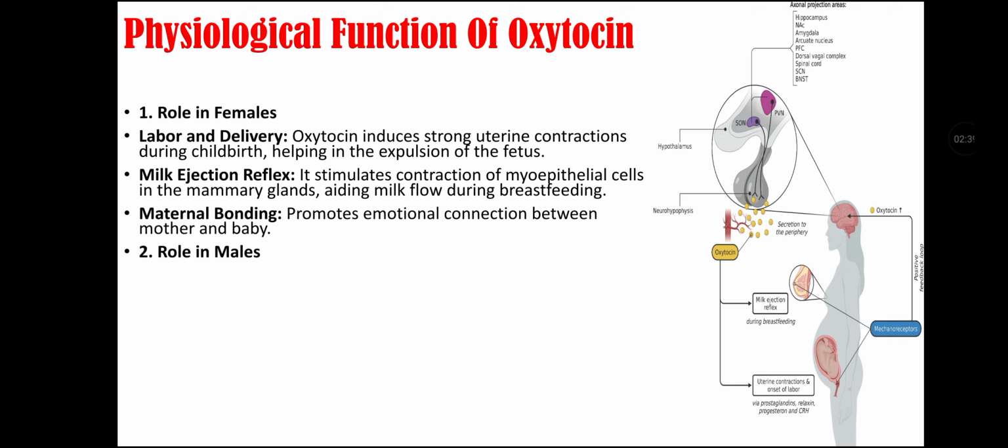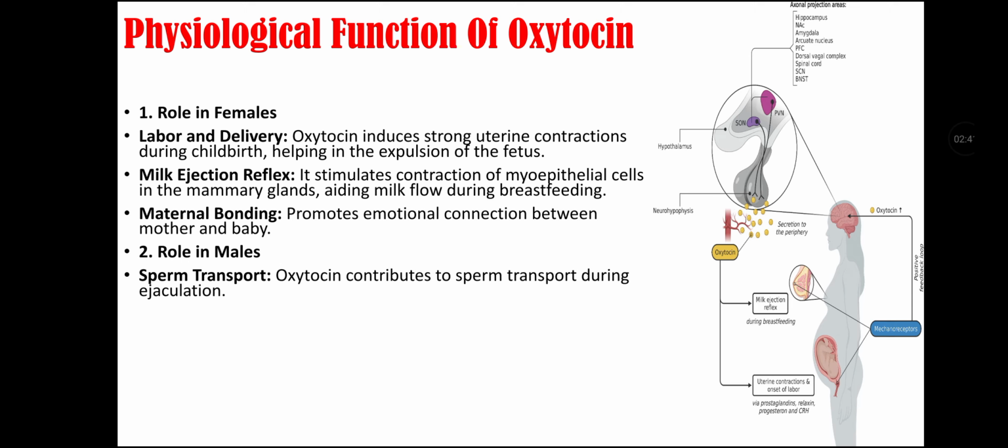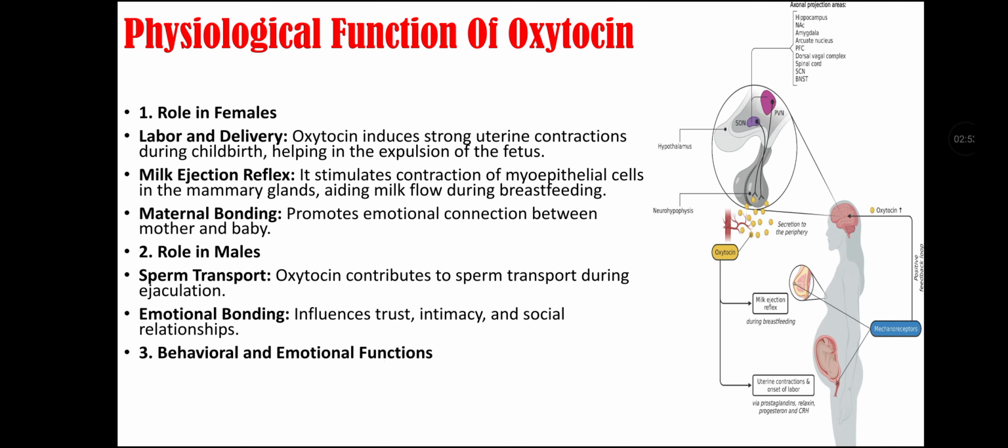Role of oxytocin in males. First role is sperm transport, as oxytocin contributes to sperm transport during ejaculation. Second role is emotional bonding, as it influences trust, intimacy, and social relationships.